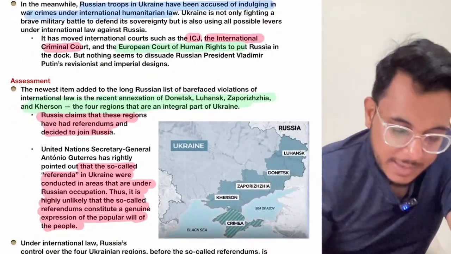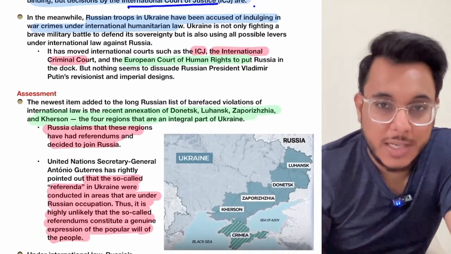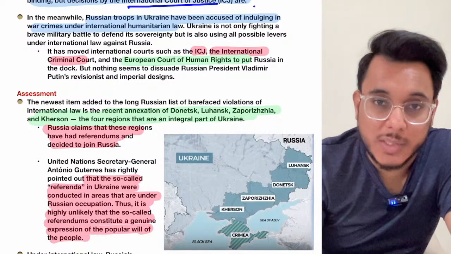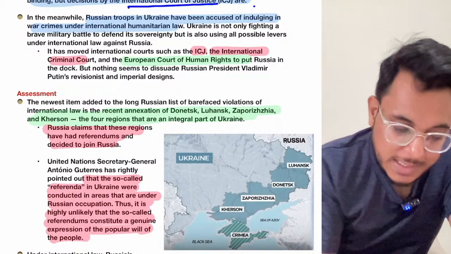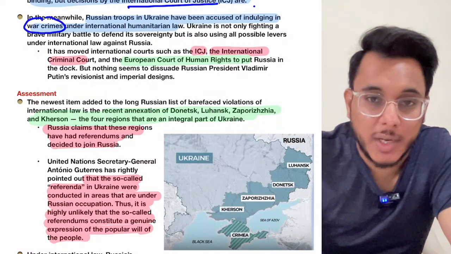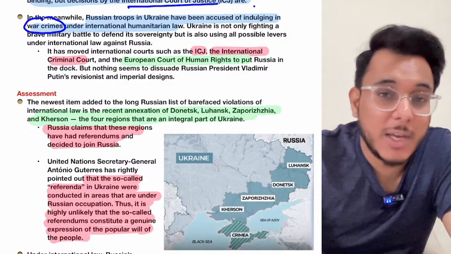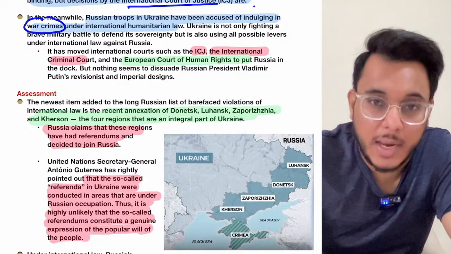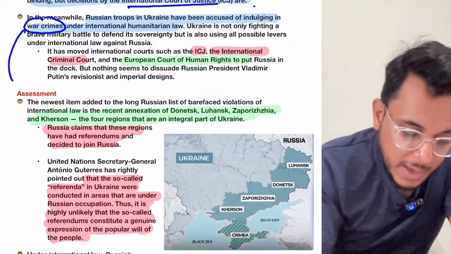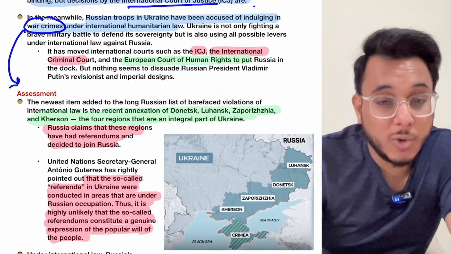Now you see, guys, when we talk about Russia's invasion of Ukraine, this war started, and now there are news reports that Russia is indulging in war crimes. It is indulging in war crimes in Ukraine. So there are human rights violations that have happened by Russia in Ukraine. Moreover, guys, there is one illegal referendum that has also been carried out.